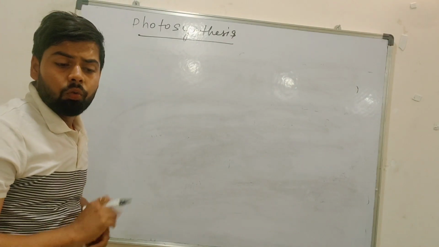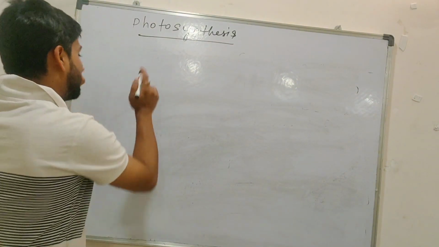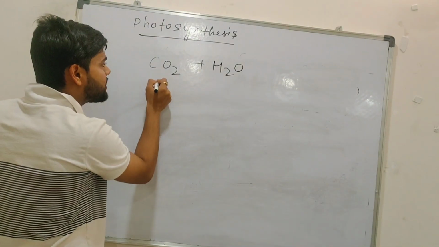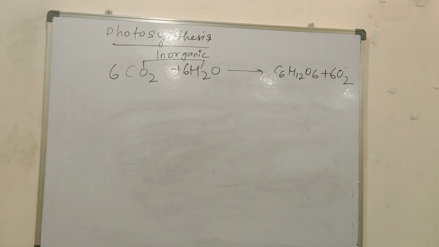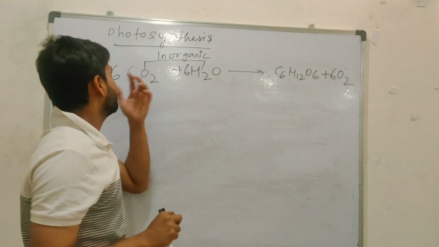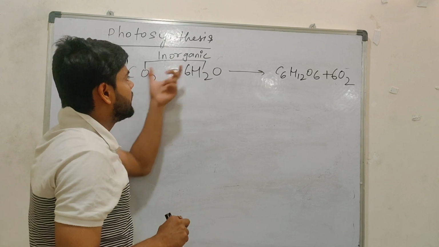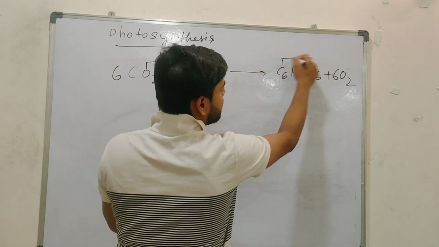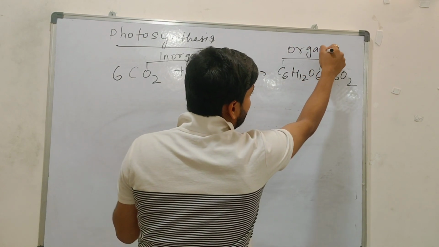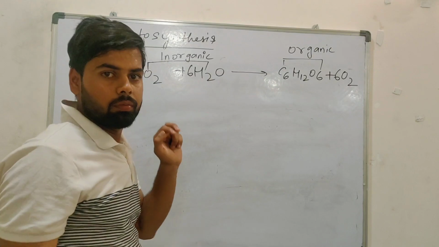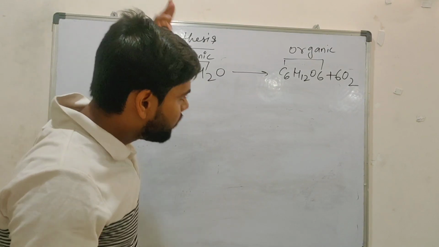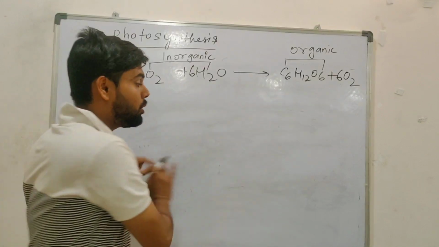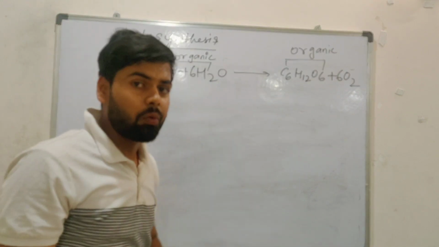So what I am saying to you, what will plants make? Food with the help of carbon dioxide and water. Carbon dioxide and water, these are inorganic substances. With that, plants will make organic food. You know, this equation is incomplete right now. When will it become complete? Wait. Because we will come to the topic of conditions required for photosynthesis. After that, I will give the complete equation. You just understand what I want to say.